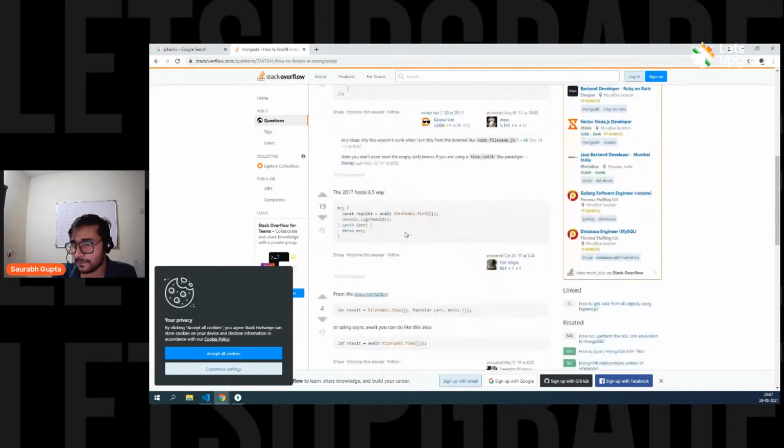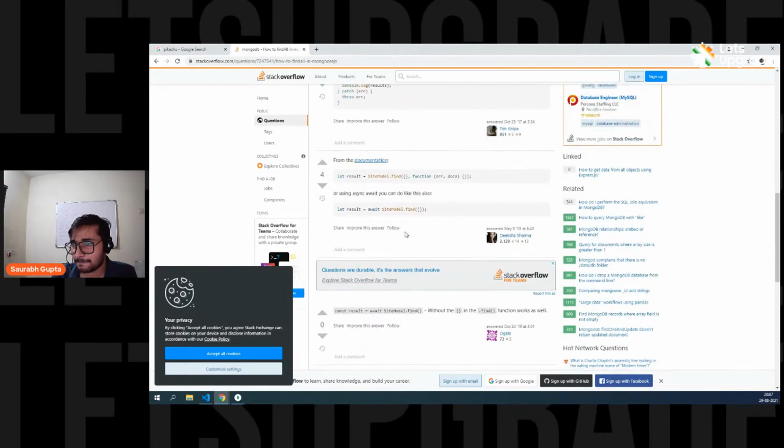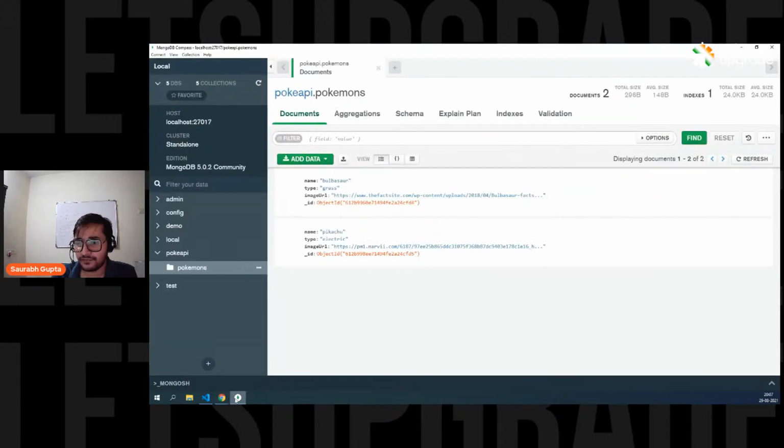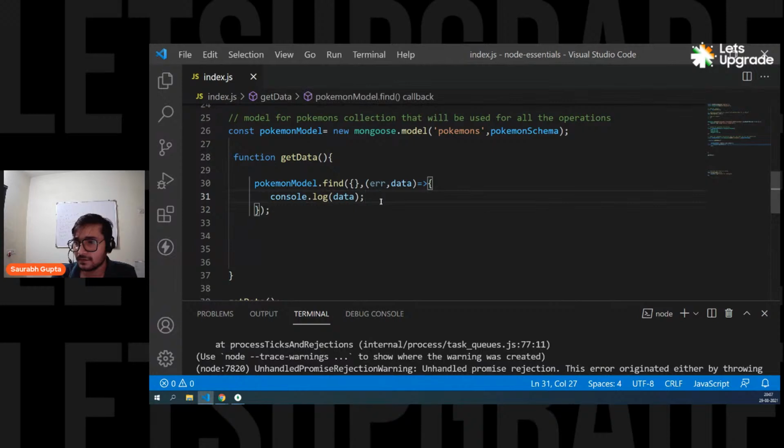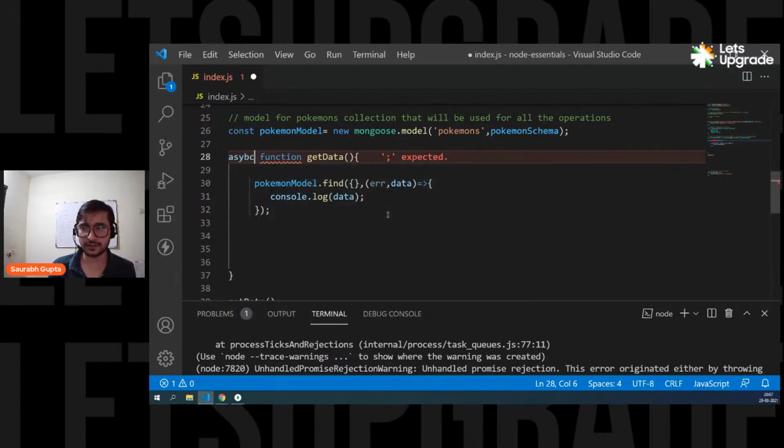It's simply confusing now. Are we making any kind of mistake here? Because find should be working. Okay, not a problem. Let's use async and await then. Let's use it because there's an issue here. I don't understand why we are getting this issue. So let's use async and await, and let's see if this works normally.